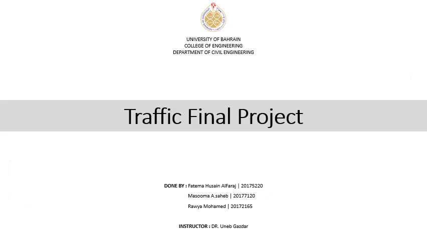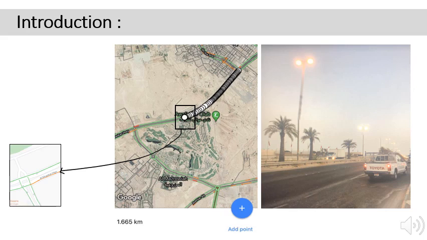In this project, we chose Al Muaskar Highway to work on. We chose the second segment of the highway, which starts from Sheikh Isa Avenue Junction till the first traffic alignment. The length of the segment is around 1.7 km with a speed of 100 km per hour. The highway is classified as a multi-lane highway divided by a median.